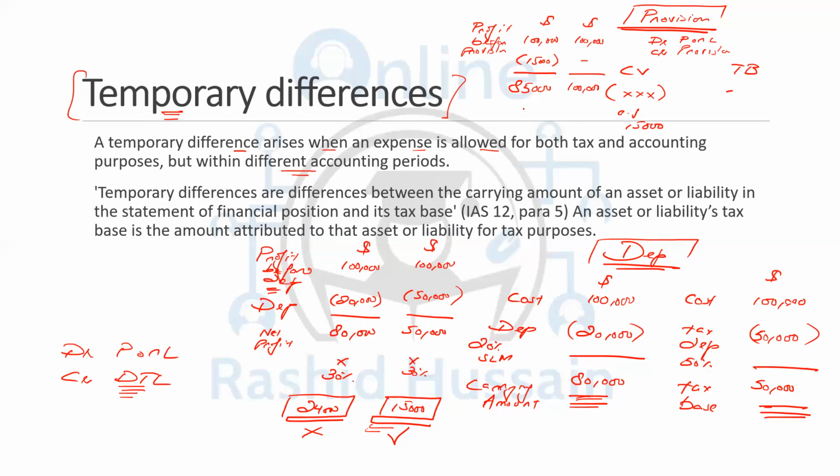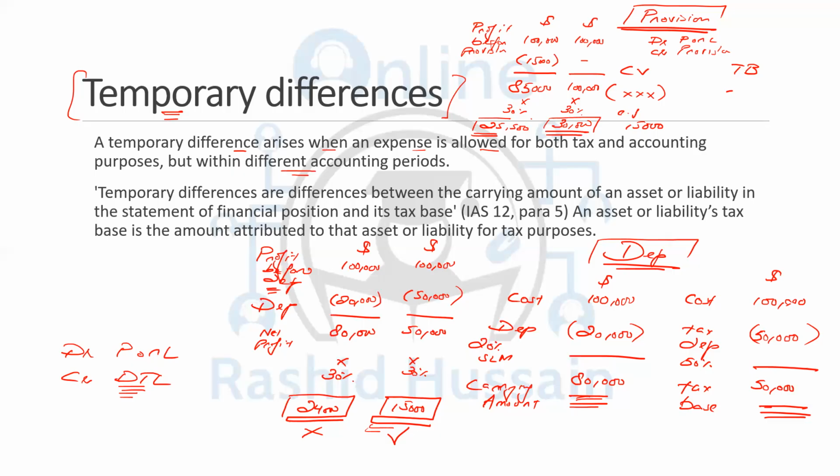So you see, when 85,000 is multiplied by the 30%, let me use my calculator and see what I get. So 85,000 multiplied by 30%, assuming the rate is 30%, 25,500 should be the tax. But the taxation authority is not accepting that figure. And this year you're supposed to make the tax payment on 100,000 because this is the expense we are not accepting right now because it is not yet paid. So according to the taxation authority, you are supposed to make 30,000 of the tax payment.